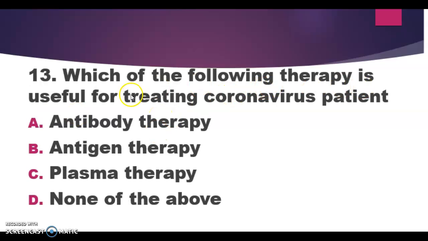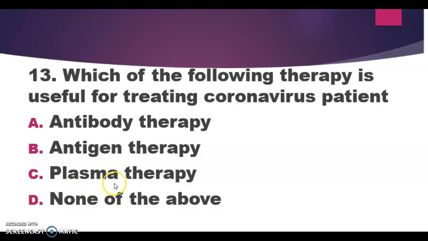Which of the following therapies is useful for treating coronavirus patients? A, antibody therapy, B, antigen therapy, C, plasma therapy, D, none of the above. The correct answer is C. Plasma therapy is used in treating severely ill patients of coronavirus. What happens in this therapy? They take plasma from a recovered COVID-19 patient and transfer it into the critically ill patient.